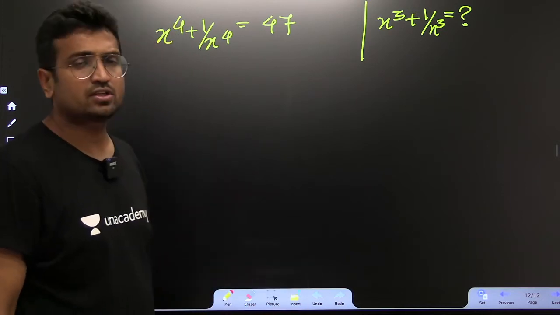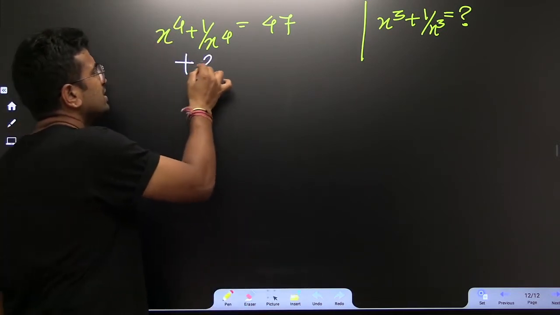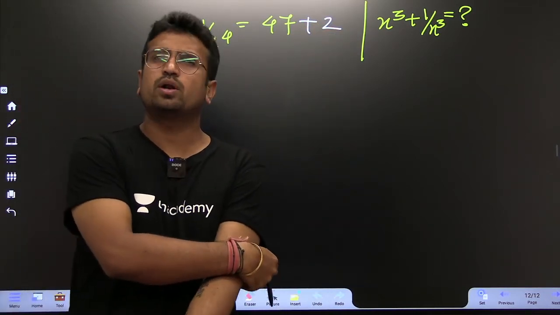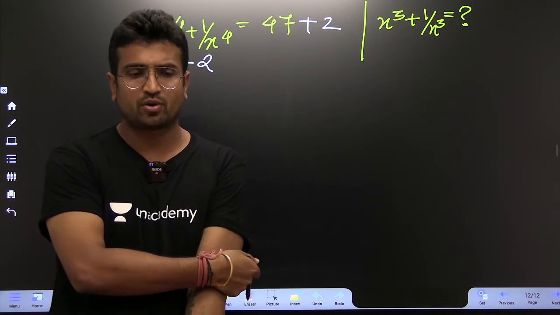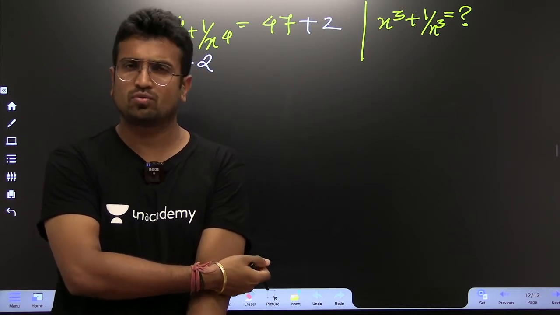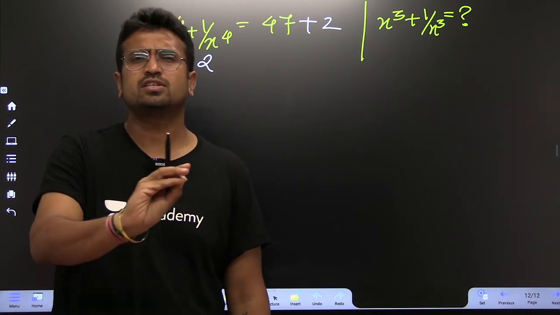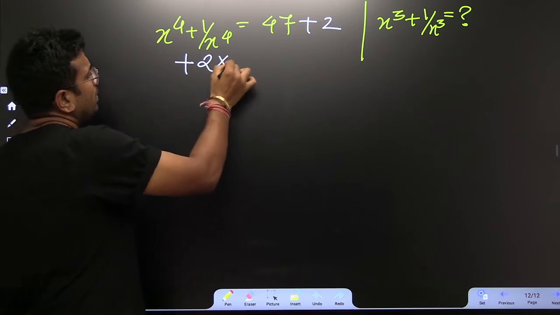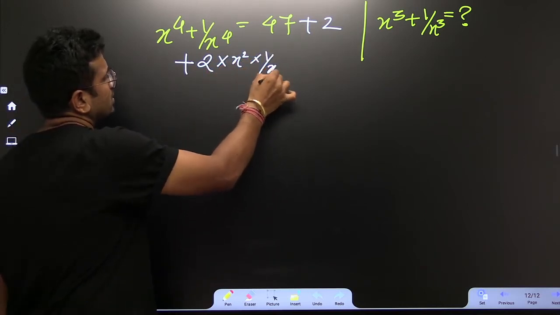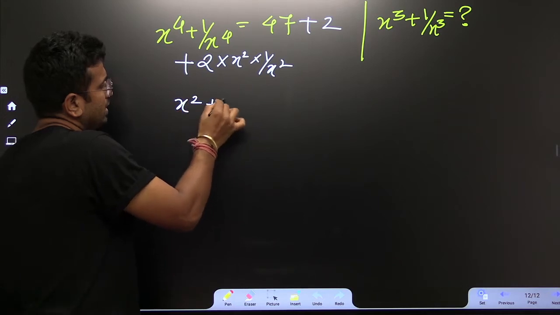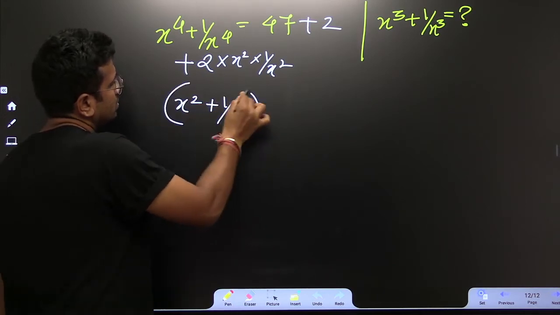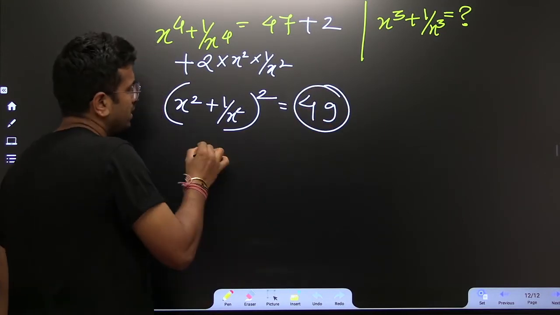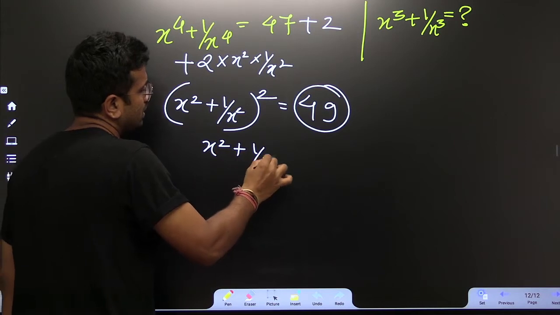Even before solving this question, we can see that I can tell you a few tricks, but you're going to have your exam after one day, right? So whatever trick I tell you, you won't remember. So let's solve this in a very simple way. If you add 2, sir, what is going to happen? x square plus 1 by x square. You may write it as, oh, this is not at all a bad idea. What is this? It's a perfect square. So ultimately, you are going to get this.